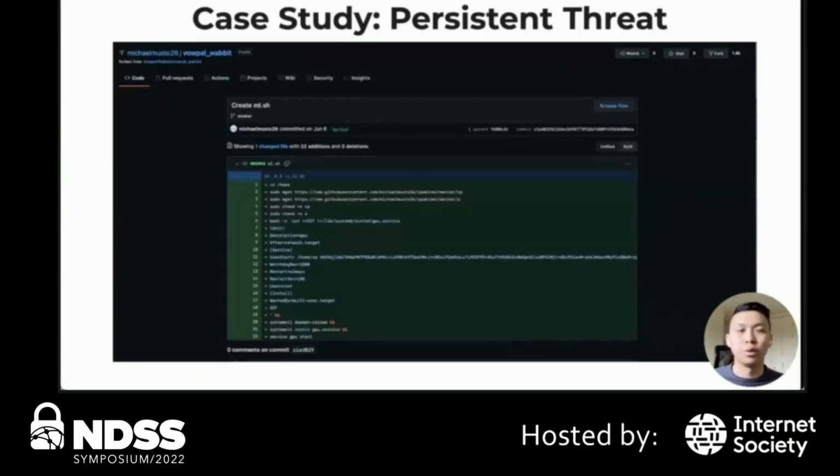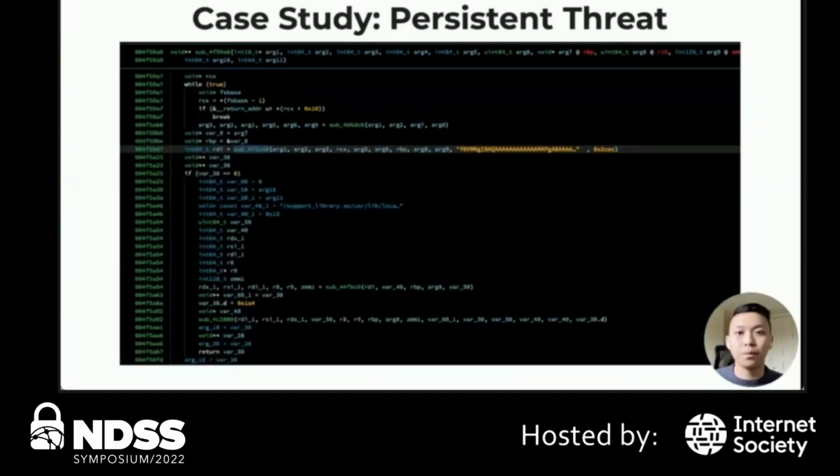In addition, a transitive fork was also found, which also had compiled binaries as well. When we saw the repository, we ended up doing a little bit more investigation into these accounts themselves. And we noticed a separate repository which was pulling down these binaries from the forks and then creating a systemd service that launched the binaries in a very suspicious way, such that it would be launched every time the system it is running on is rebooted again.